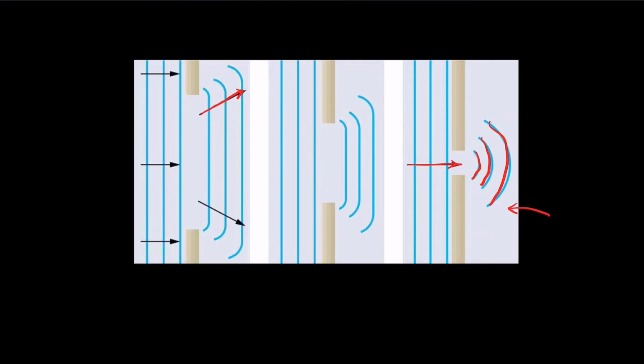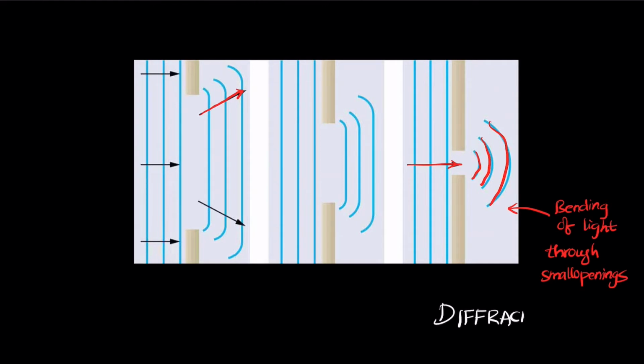This principle of bending of light through small openings is called diffraction. When light passes through slits, it bends at the corners. So this is called diffraction.